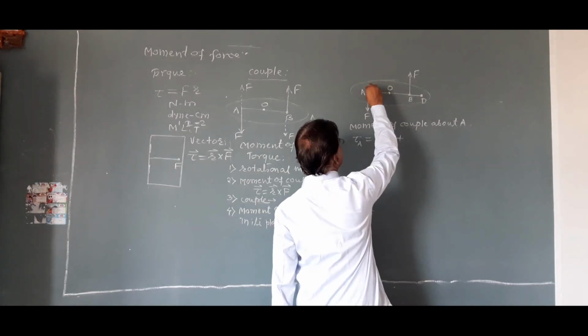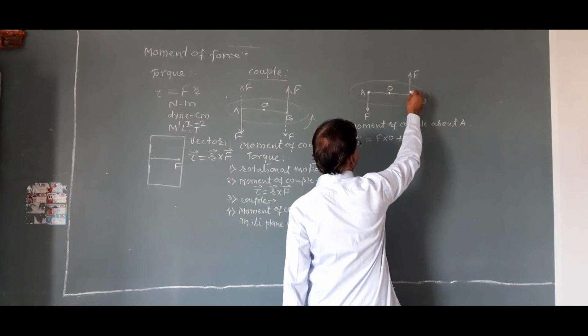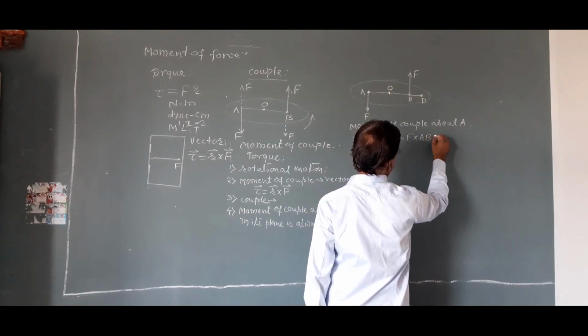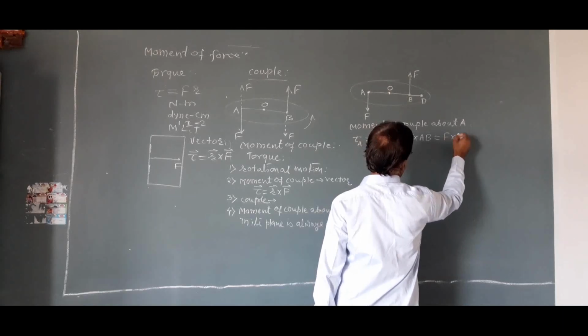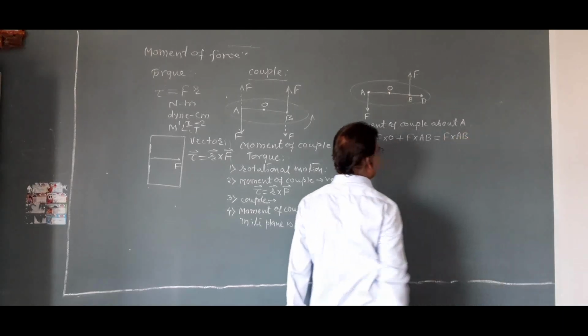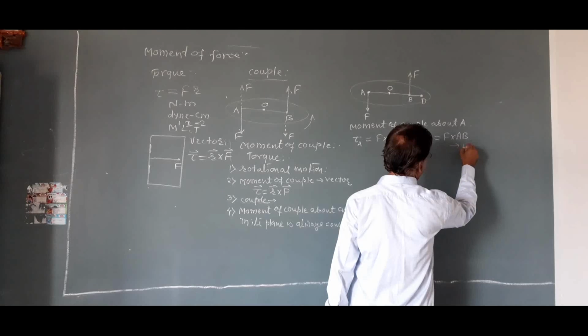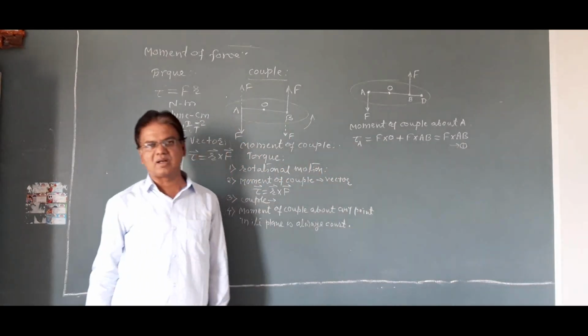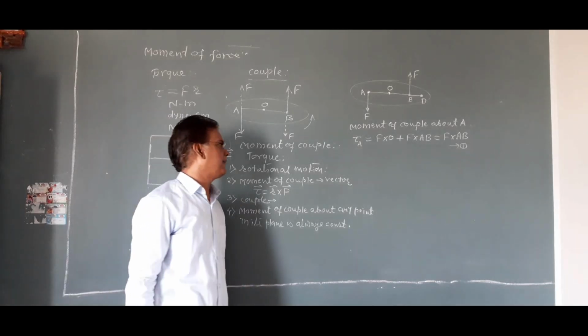Axis of rotation is at A, force is at B, therefore F into AB. This is equation number 1. This is the moment of couple about point A.